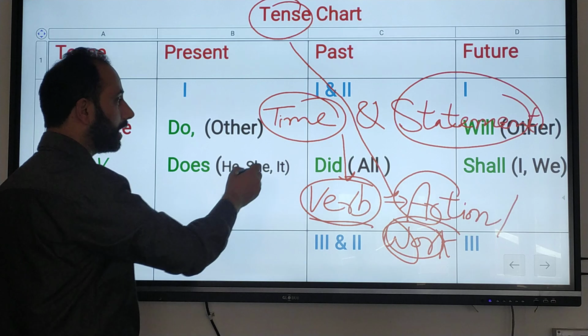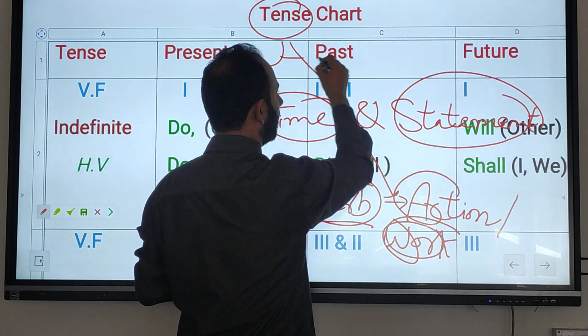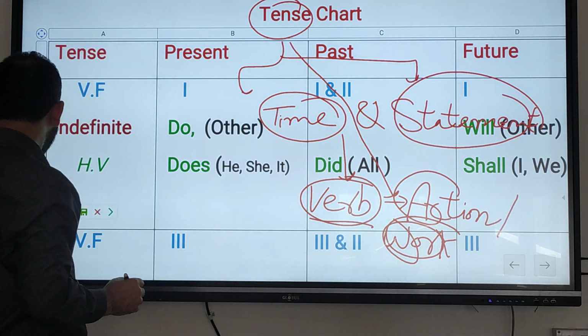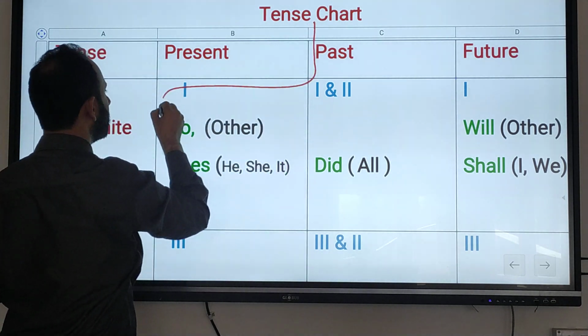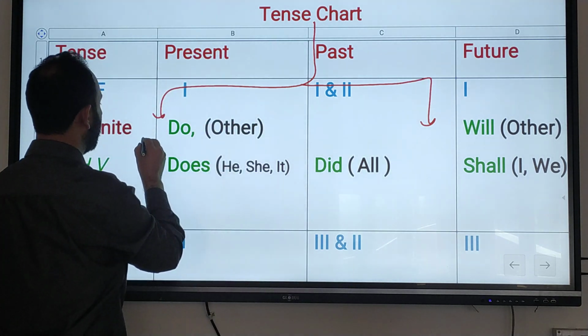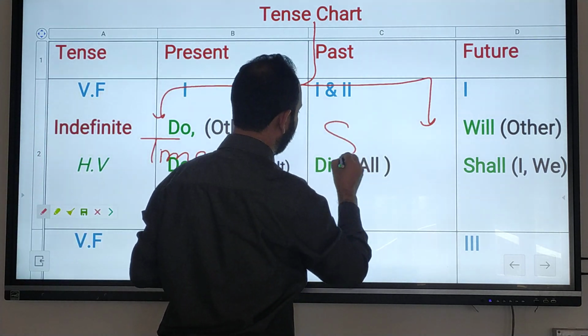I have told you that it is of two types, that is, according to time and according to statement.